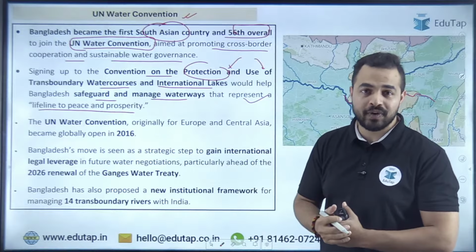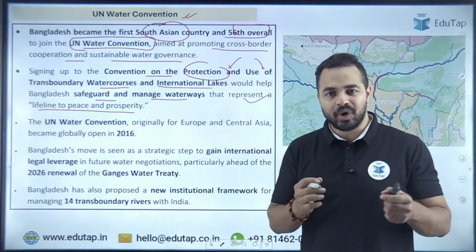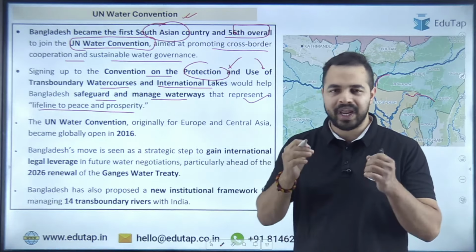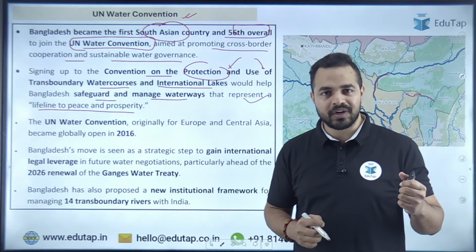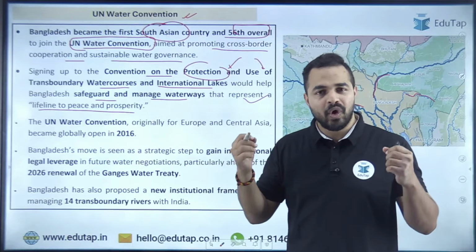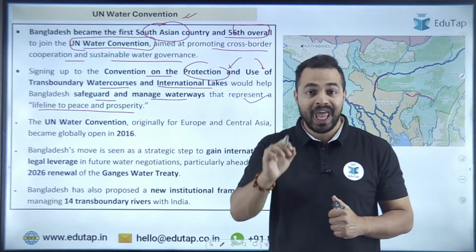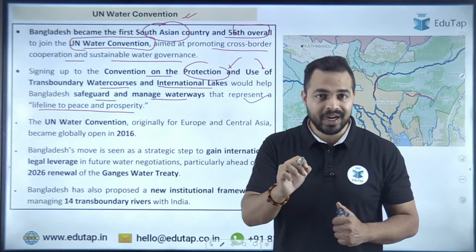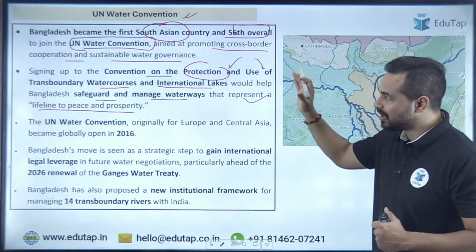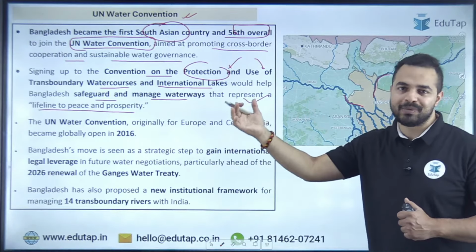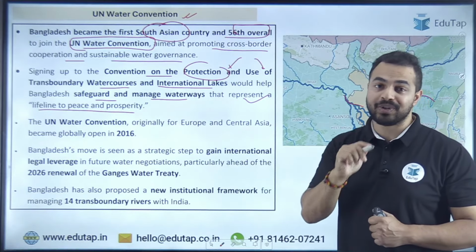And why it is more important for Bangladesh, guys, you all know that water, हम कहते हैं जल ही जीवन है, right? So water is really very important for any economy, for any country, because people are living there. In daily activities we need water, for agriculture activities we need water, and for all other purposes we need water. So that's why it is a very, very important source for any country, and that's why everybody would like to protect it and ensure their right on the water which is flowing through their land. And this is what this particular convention is going to provide to Bangladesh. And that's why Bangladesh has become the 56th overall country and the first from South Asia to be part